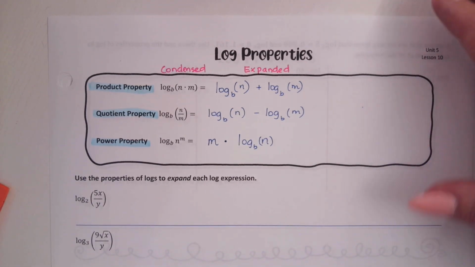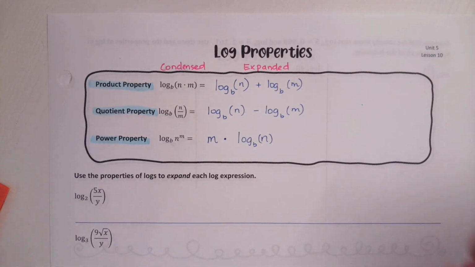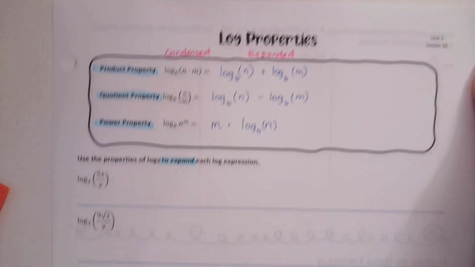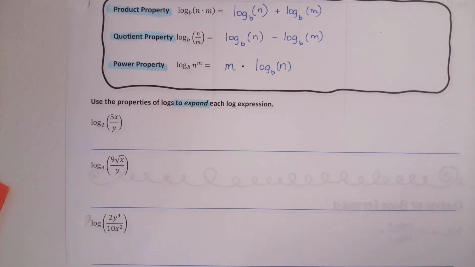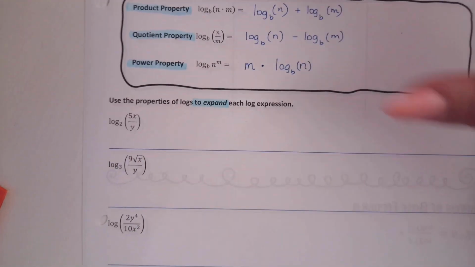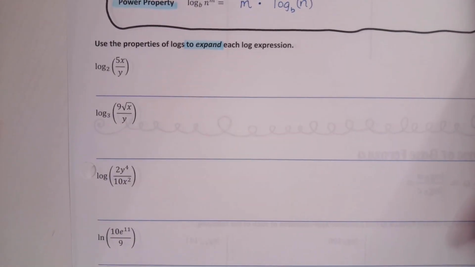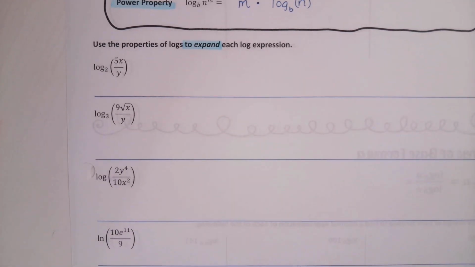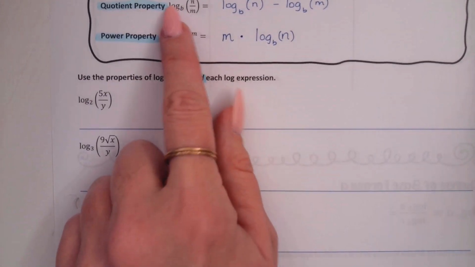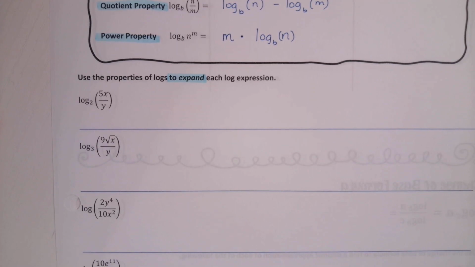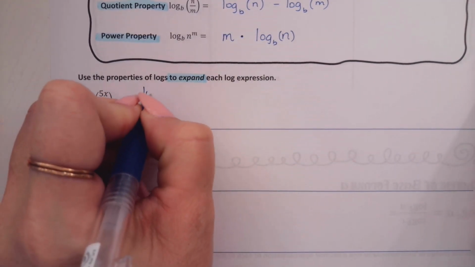And so we're going to be using our properties of logs to expand each of the following. Okay, so remember, these are the condensed form. We're trying to expand it, which means that the word log is going to be written multiple times. And so first thing I notice on the first one, we have log base 2, and then we have a fraction that's in parentheses. So if I have a fraction in parentheses, the first property I want to use is the quotient property. I want to split it up into 2 separate logs where we have the numerator and denominator separate.